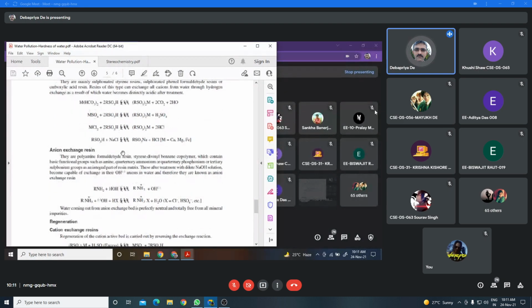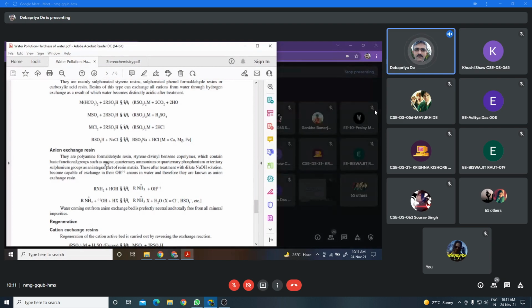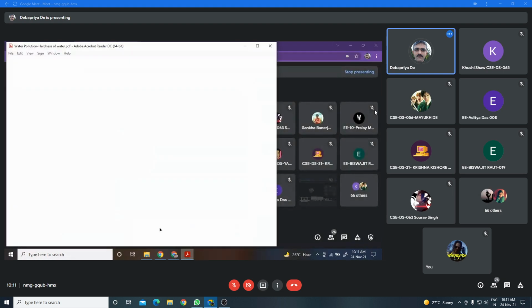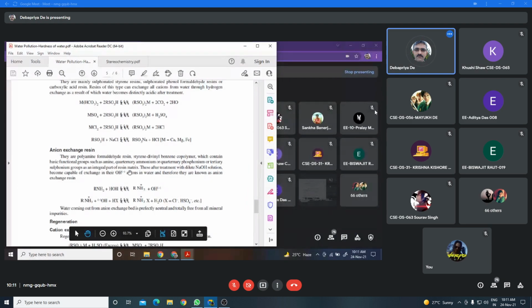Then the same water is passed through the anion exchanger. And what type of substance is used as a constituent of the anion exchanger? That is the polyamine formaldehyde resin, styrene divinyl benzene copolymer, or quaternary ammonium or quaternary phosphonium or tertiary sulfonium groups.